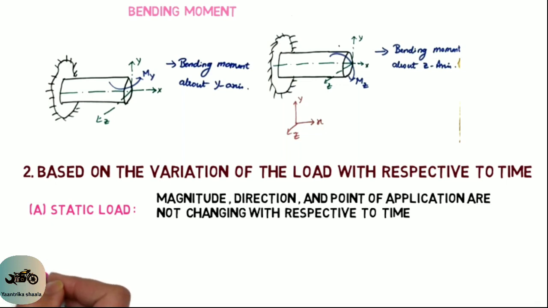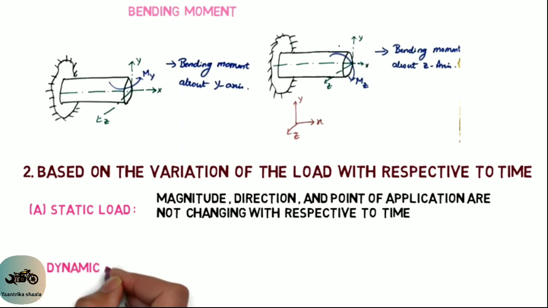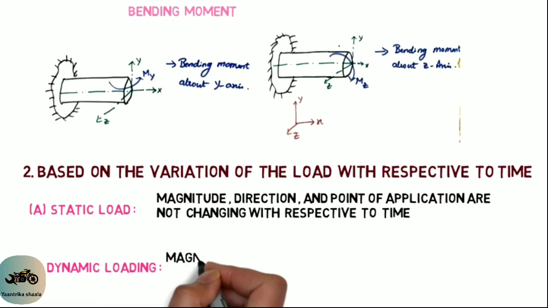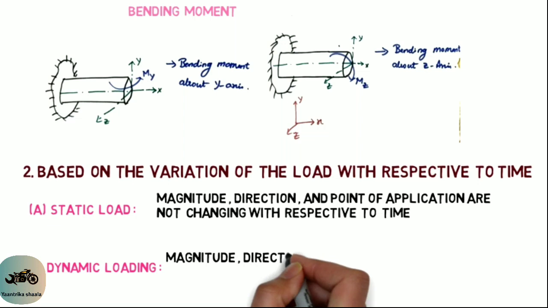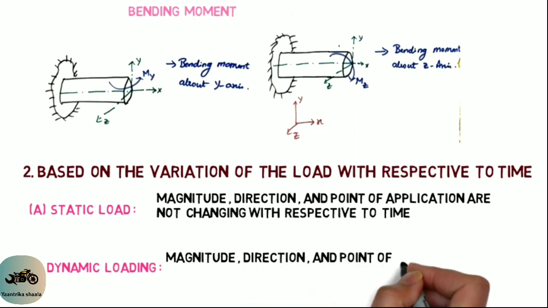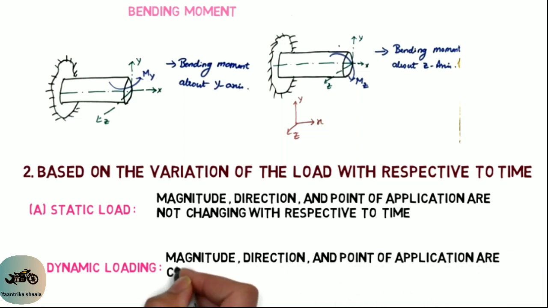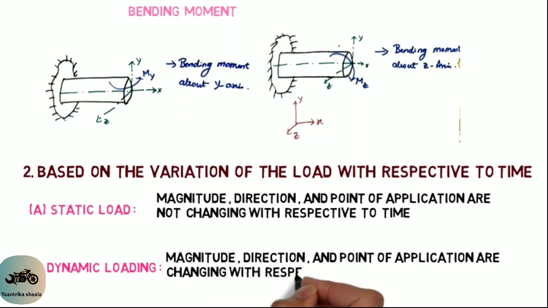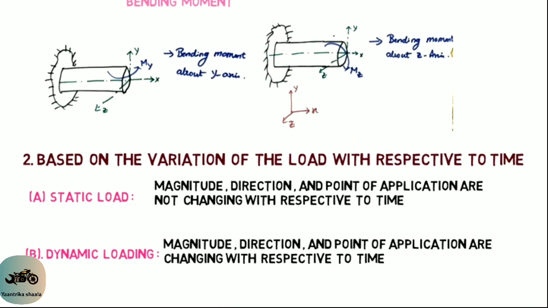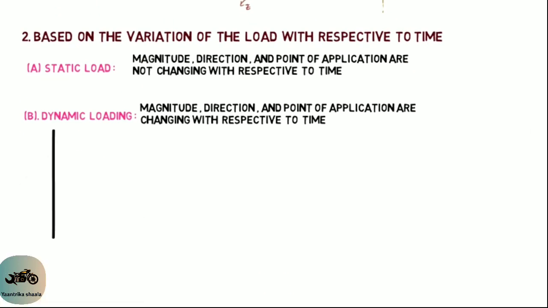And the second type is dynamic load. Dynamic load is the load if the magnitude, direction and the point of application of the load is changing with respect to time, then the type of load is called the dynamic load. Again, this dynamic load is divided into 2 types. One is periodic loading and another one is non-periodic loading.